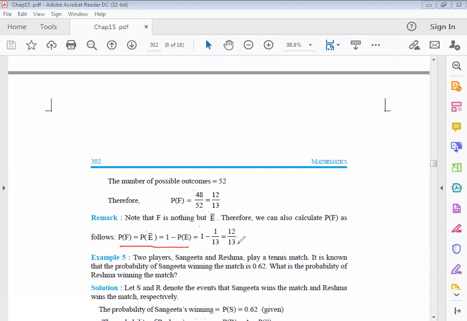Look here, P(E). Yes or no? Calculate P(F) directly. Yes, as we discussed in example 3 also. Now students, you can easily calculate.